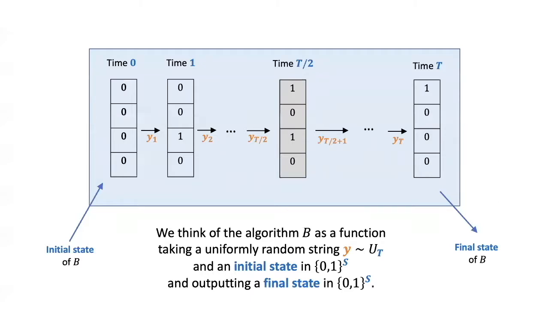The idea is as follows. We think of the algorithm B, which is now classical. We think of it as a function taking a uniformly random string y over capital T bits and an initial state, and outputting a final state. So initially you have the all zero state. The algorithm reads y1 and updates the memory. The algorithm reads y2 and updates the memory, and so on. And finally, the last state of the memory is declared as the final state of the algorithm.